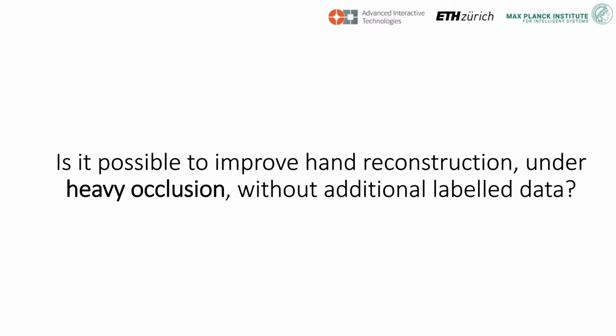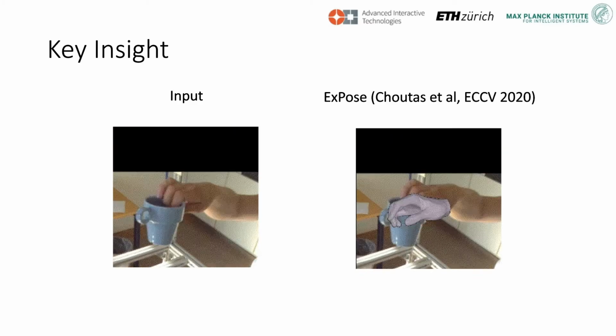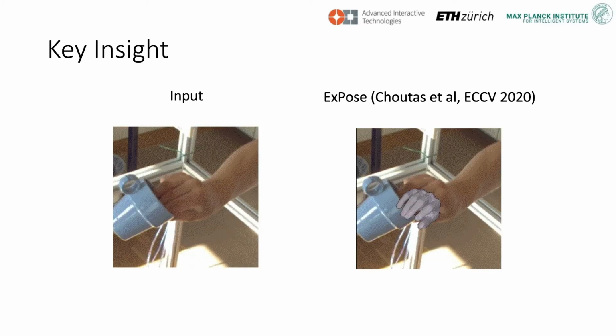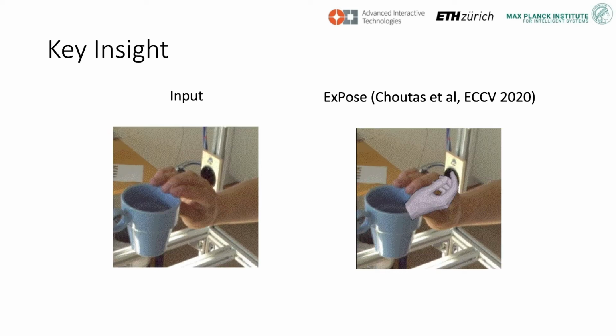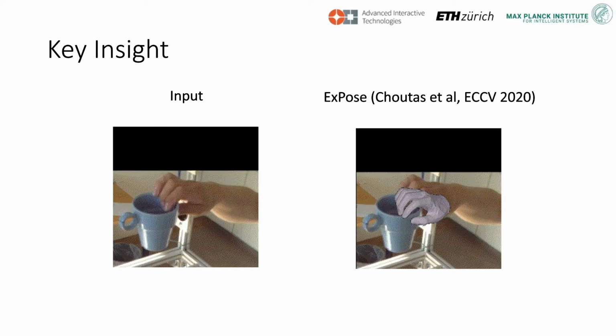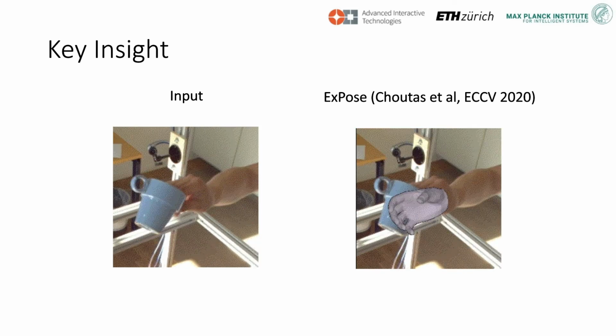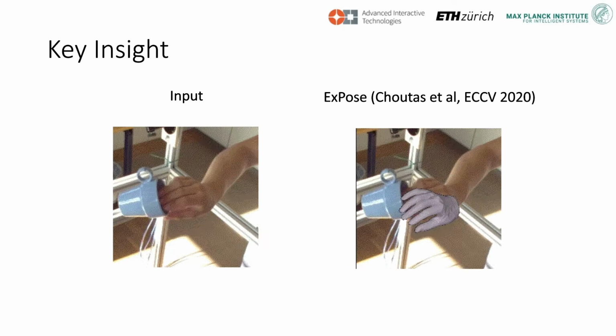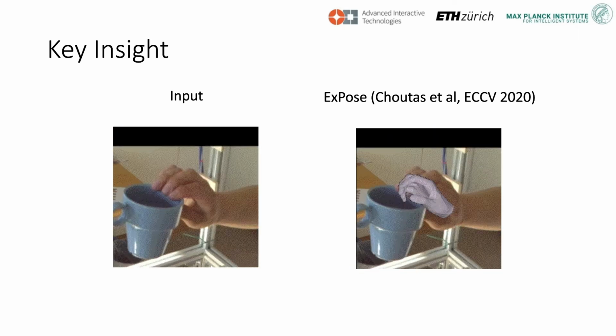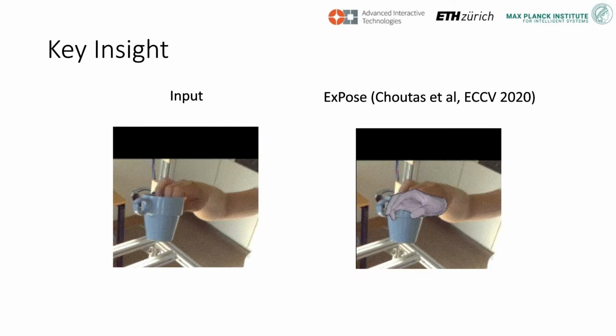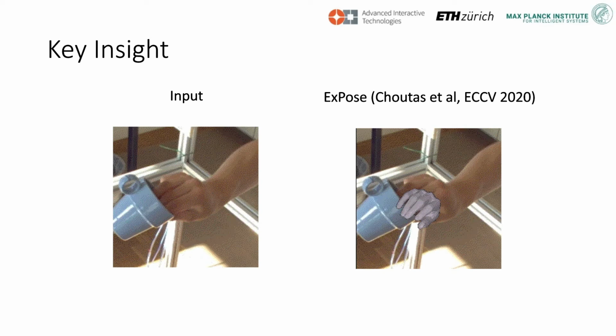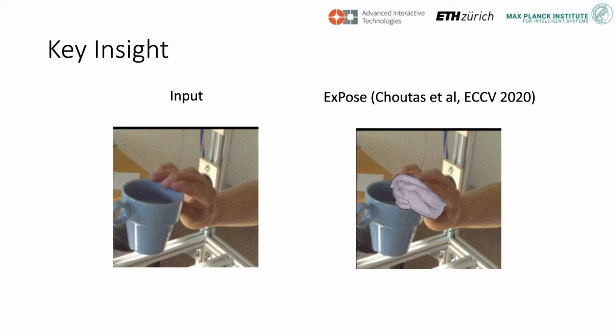But is there a way to improve hand reconstruction under heavy occlusion without additional label data? In this project, we try to give an answer to this question. For instance, analyzing this sequence, one can notice that the pose, the global orientation, and the translation of the hand are quasi-static. However, images in the video change from frame to frame, causing a state-of-the-art method to fail. Can we leverage the temporal information in this video to produce better hand reconstruction?